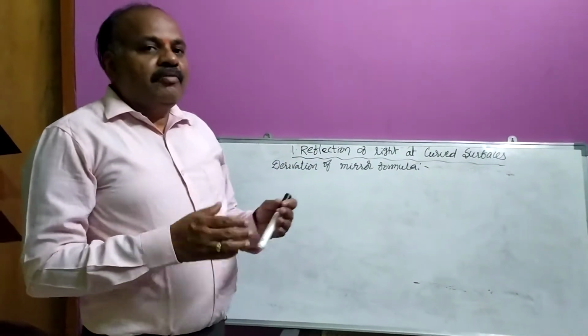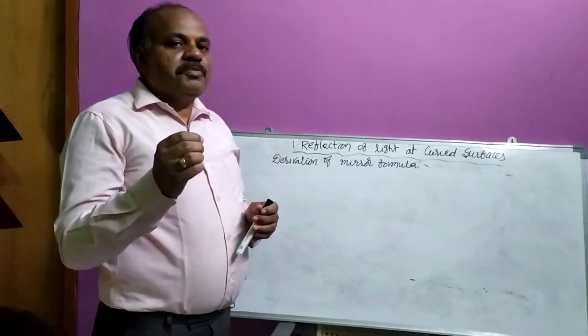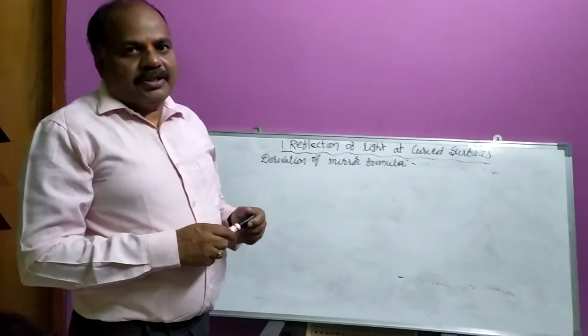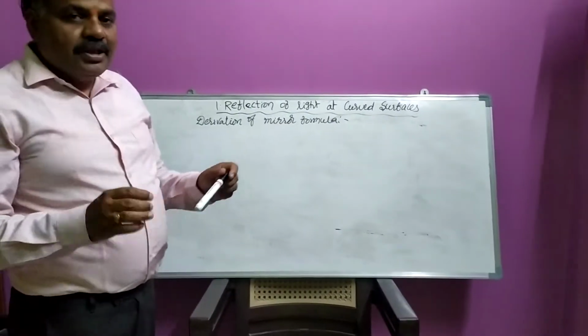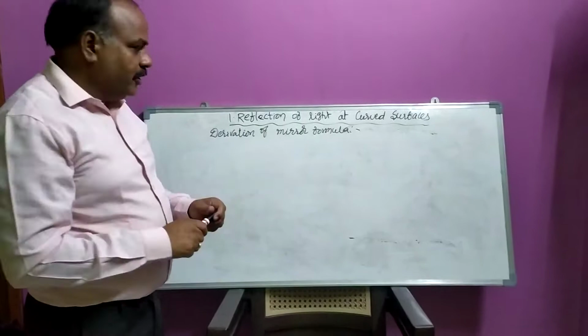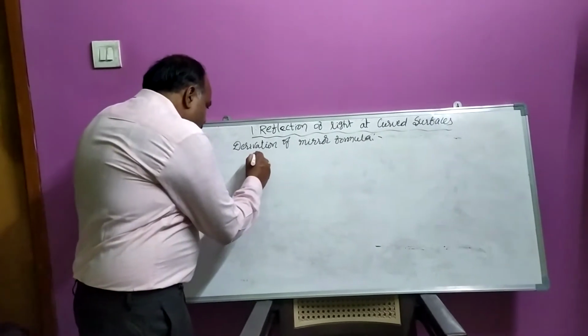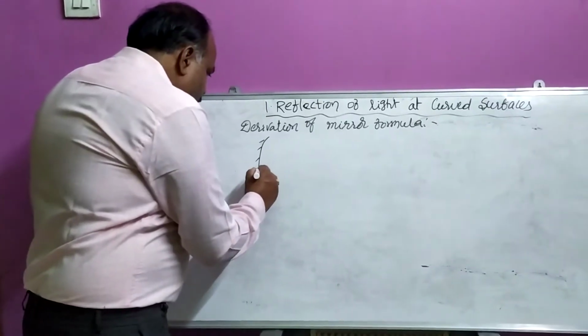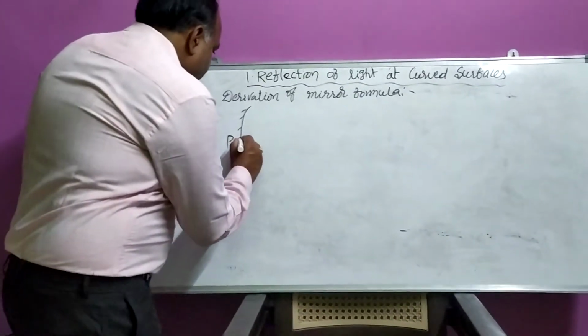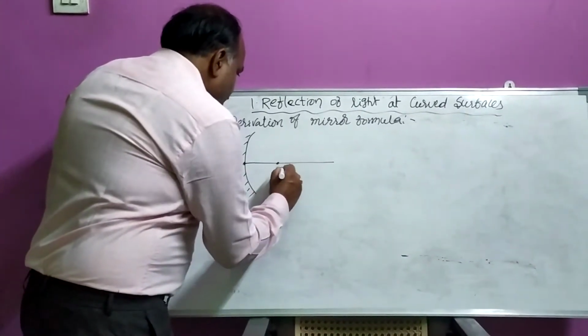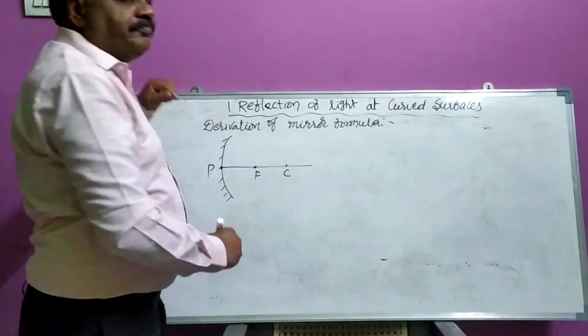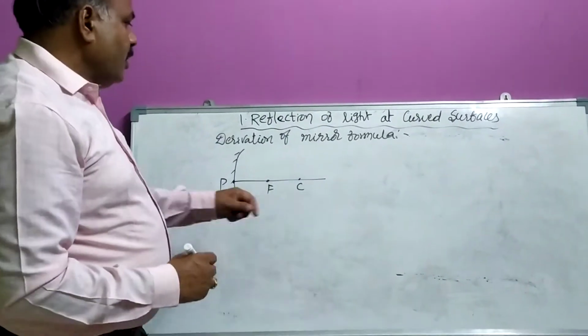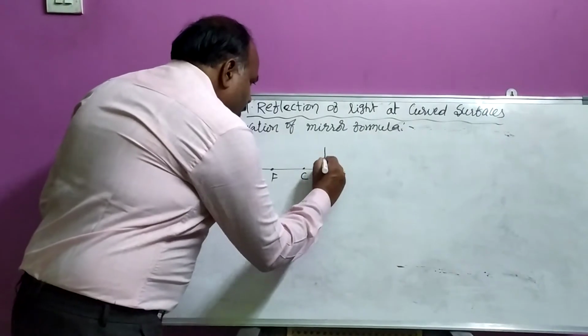Let us see. For this, you should have a small mathematics knowledge. Don't confuse, my dear students. Listen to me very carefully. Here, I am taking a concave mirror. We know it is P, it is F, it is C. All we know.